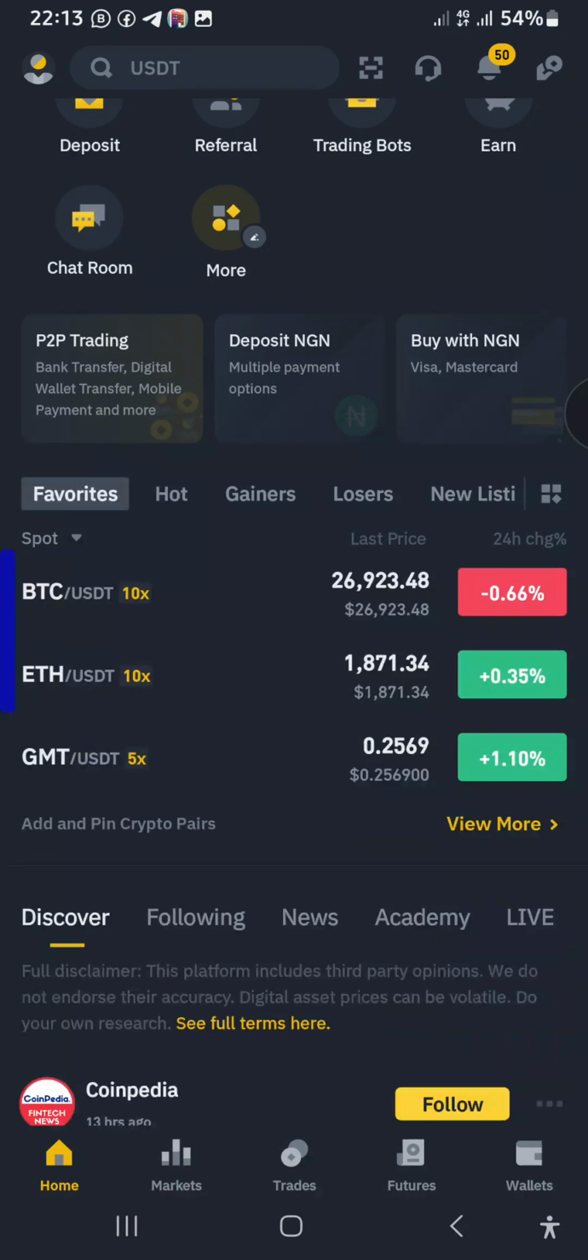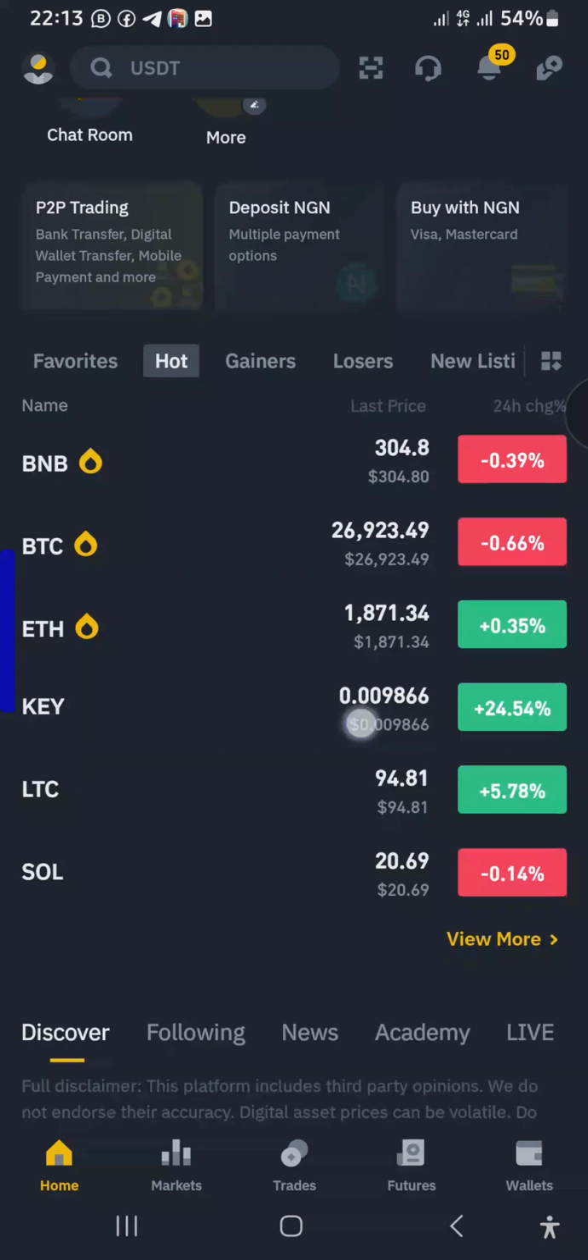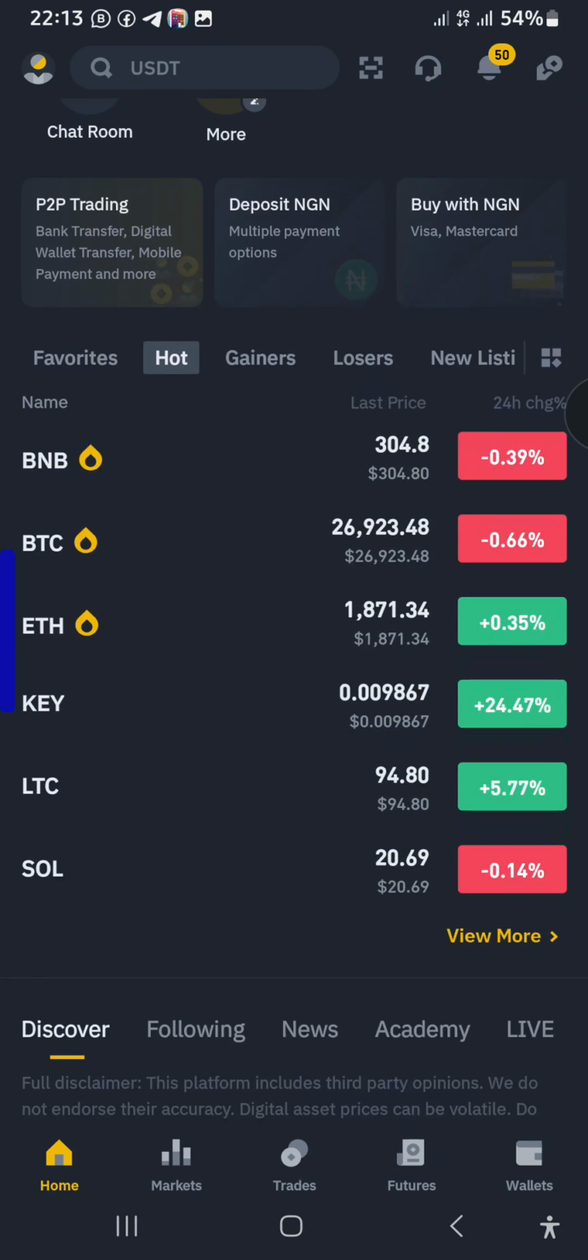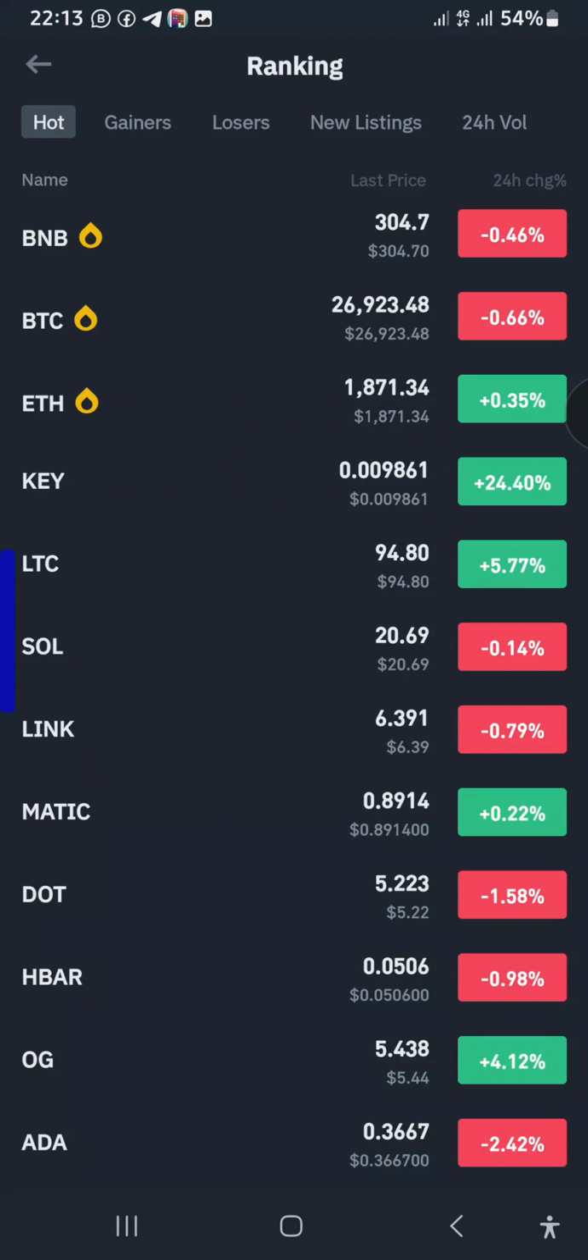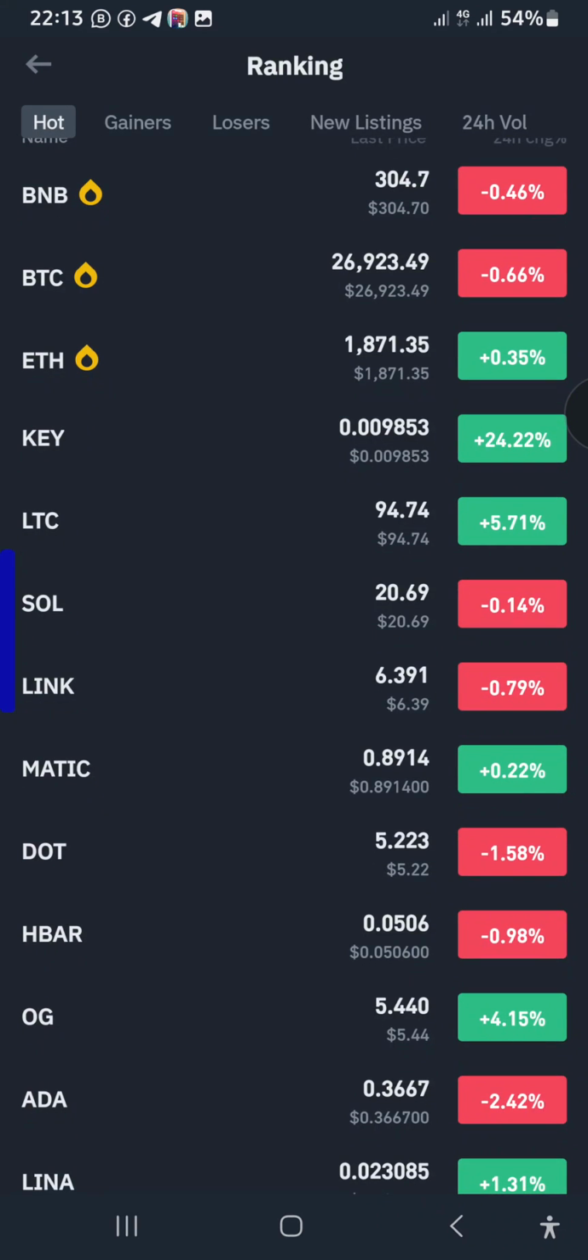So this is my futures and currently I am under the altcoin. So these are my altcoins. So what does altcoin mean?